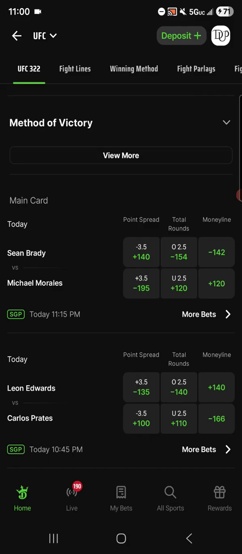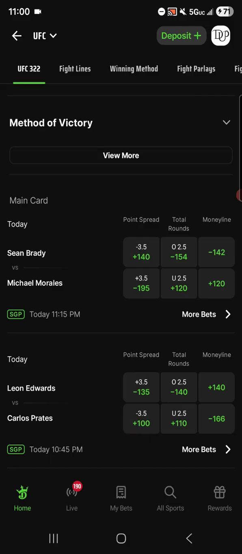Let's say all 3 judges have the same scorecard, 30-27 in favor of Brady. That means Brady won the point spread by 9 points. So if we were betting Morales plus 3.5 points, he didn't make up the difference. We're giving him 3.5 points, but he lost by 9. So we lose that bet.